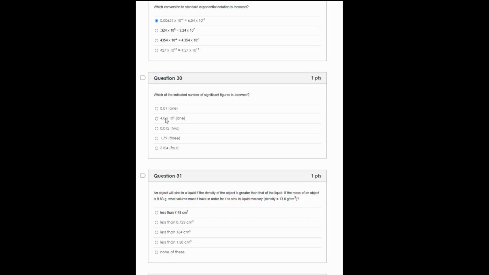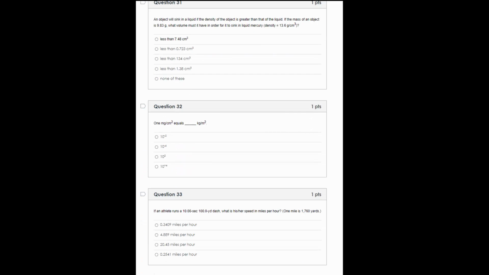The second one is incorrect. In scientific notation, all the numbers in the coefficient are significant. So 4.0 is significant, so that is 2 significant digits. There are 2 significant digits because the non-zero digits are significant for this 0.012. 1.79 does have 3 sig figs, and 3,104, that 0 is captive between 2 non-zero digits. Therefore, all 4 of those digits are significant.